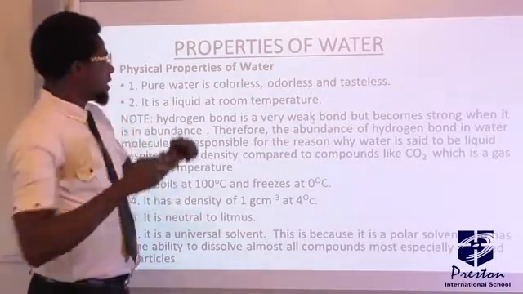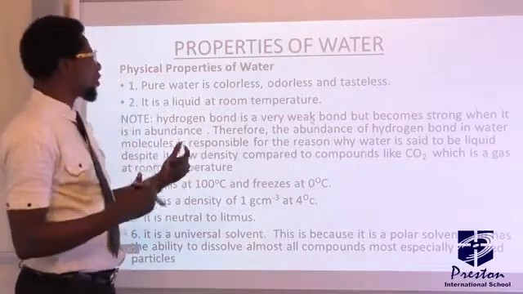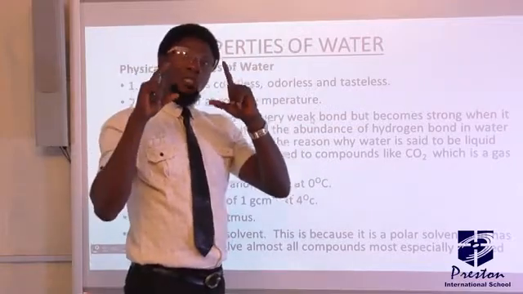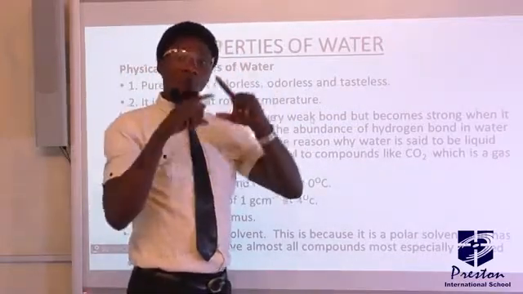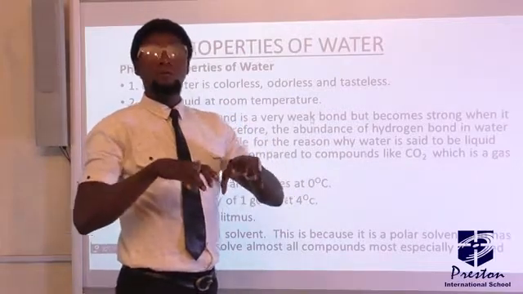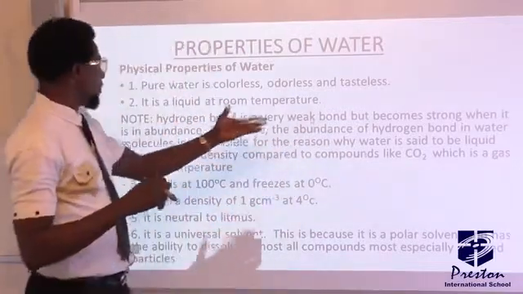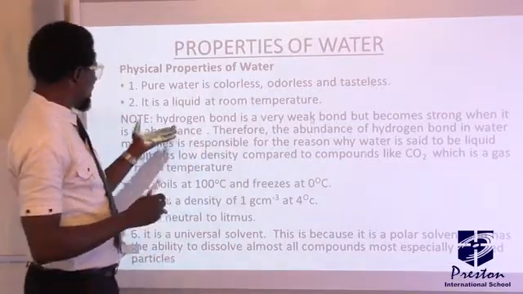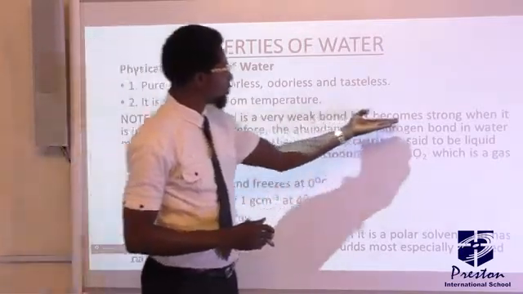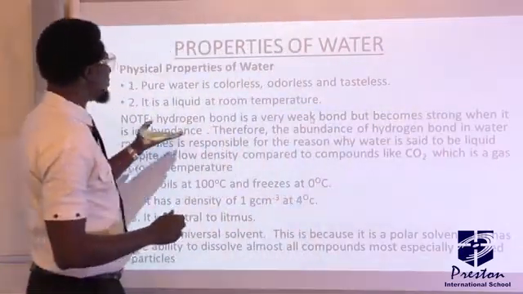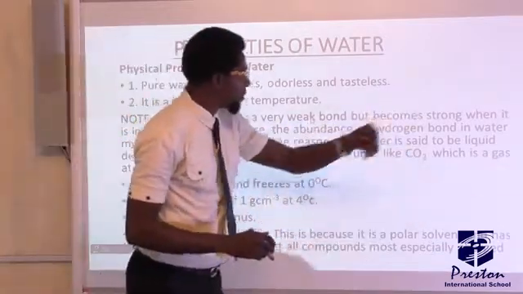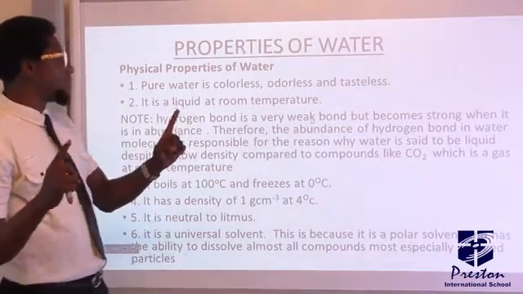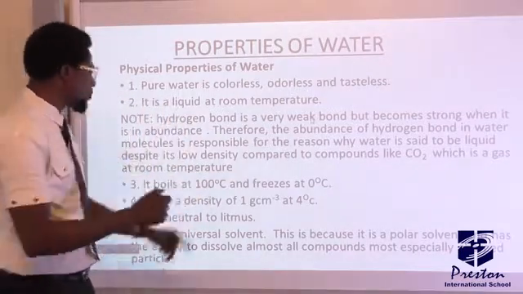But mind you, the reason why water is a liquid at room temperature is because of the presence of hydrogen bonds in it, in abundance. Because when you have just a few hydrogen bonds in water, it makes the water very weak. But since you have the hydrogen bonds in abundance, then the water becomes strong. There's no way it can vaporize at room temperature. So that's why we said hydrogen bond is a very weak bond, but becomes strong when it is in abundance. Therefore, the abundance of hydrogen bonds in the water molecule is responsible for the reason why water is said to be liquid despite its low density.